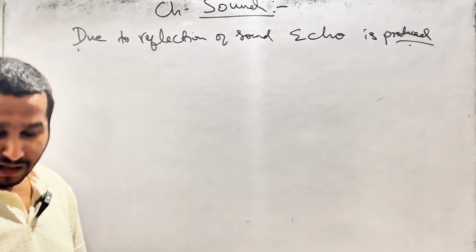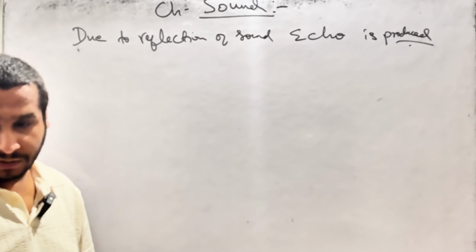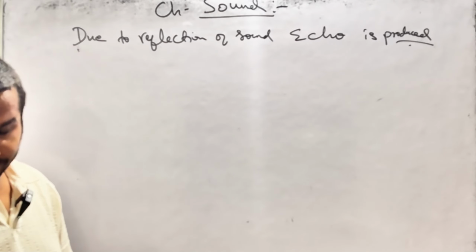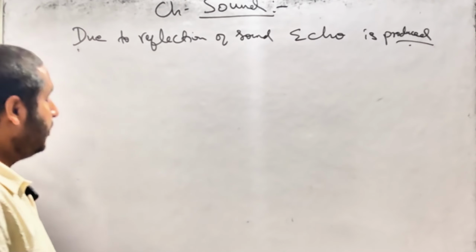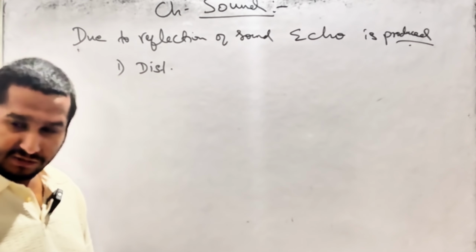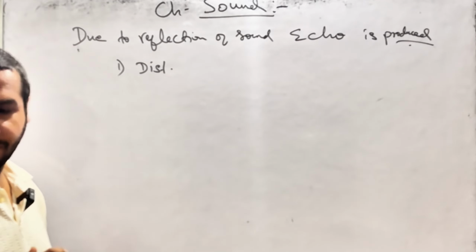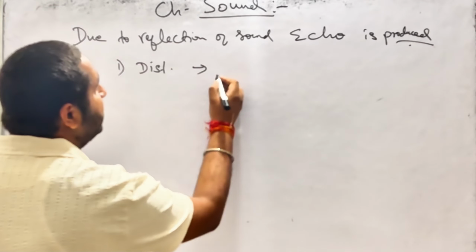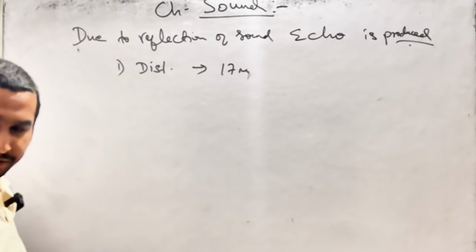Understood the point? Now, for producing an echo, there is a condition. What is the condition of the echo? Number one, distance. The distance between the source of the sound and the obstacle, that minimum distance should be 17 meters.